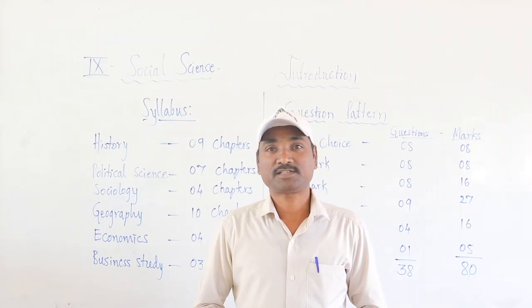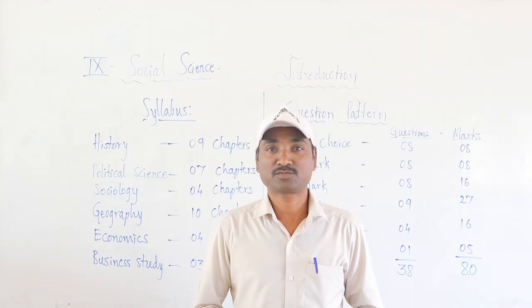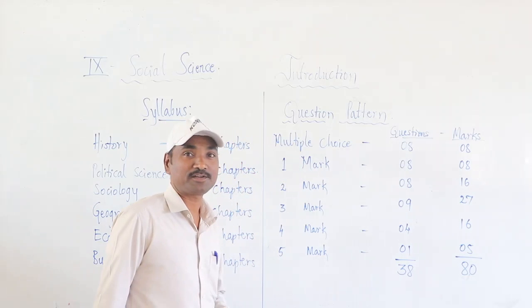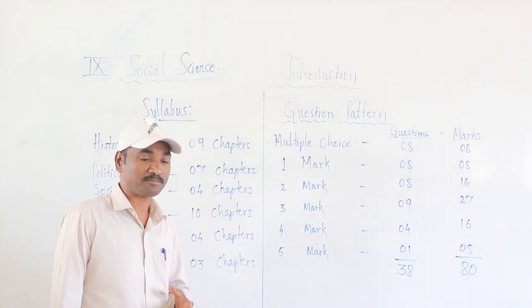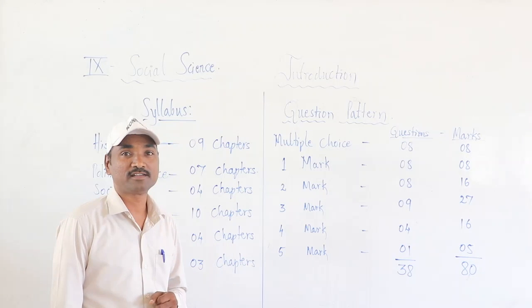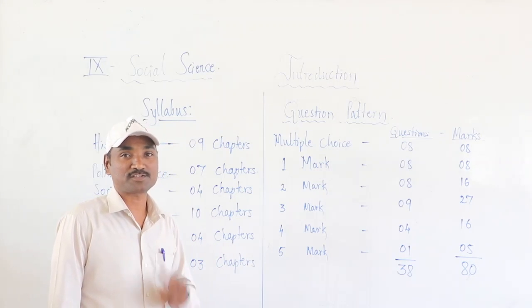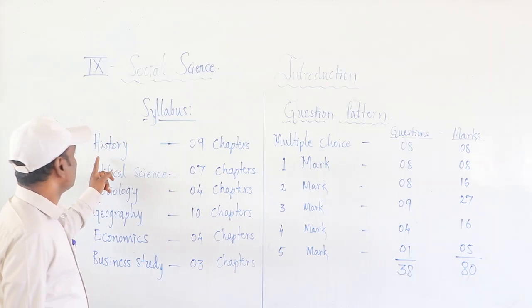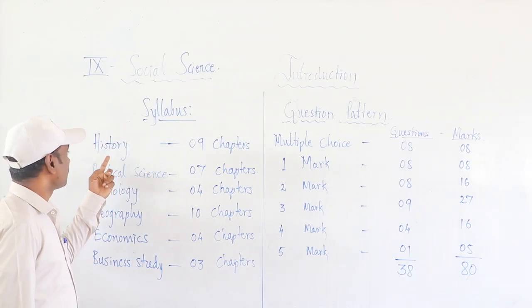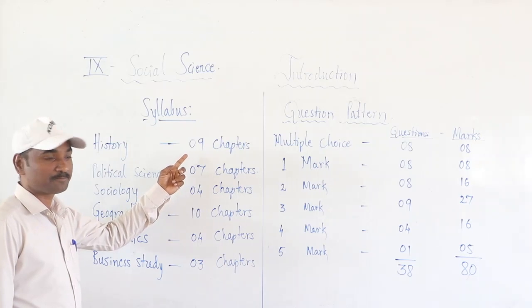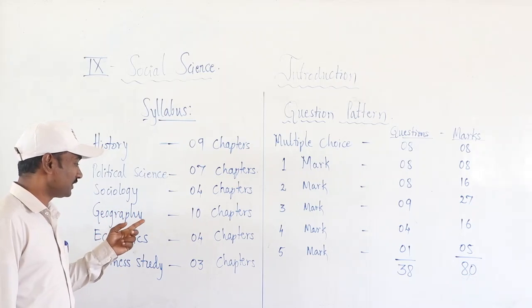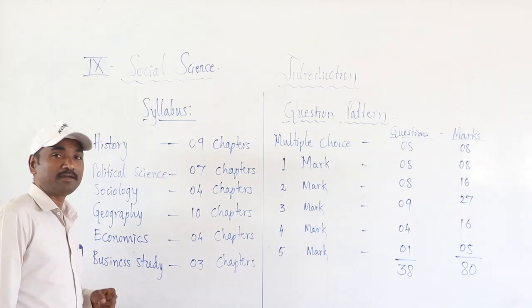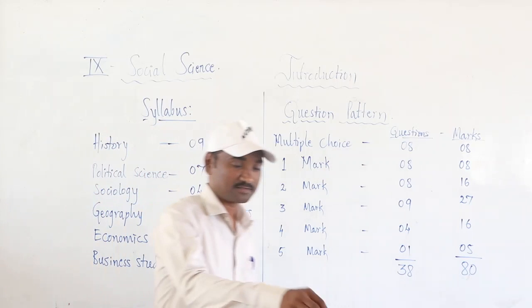Let us discuss first the syllabus of social science of 9th class. Here is the chart in front of you. So very easily you can understand how many chapters are there, from which chapter, what type of question will be there, and the weightage of these chapters. The syllabus is like this. History carries 9 chapters, political science 7, sociology 4, geography 10, economics 4, and business studies 3 chapters.